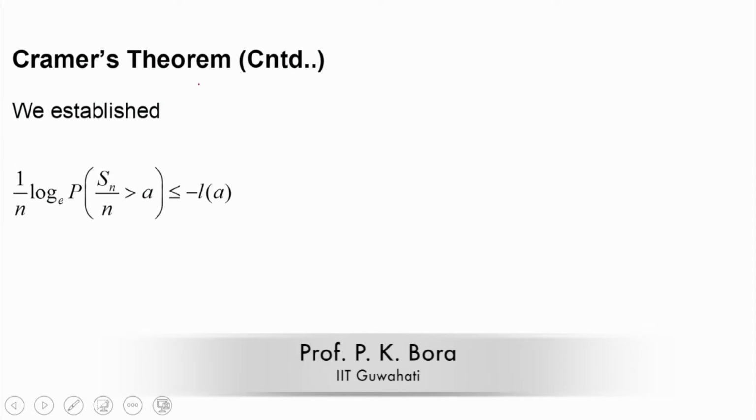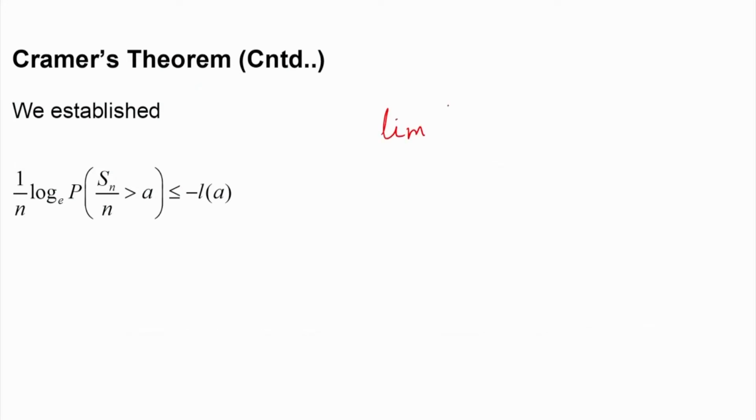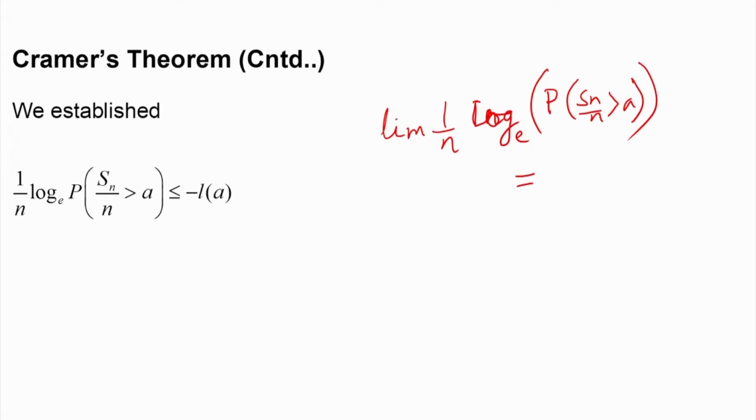We are discussing Cramer's theorem. Cramer's theorem means the limit of 1 by n log, log base e, of the probability that Sn by n is greater than a. This quantity we determine to be equal to minus L of a. This is the Cramer's theorem we want to prove.